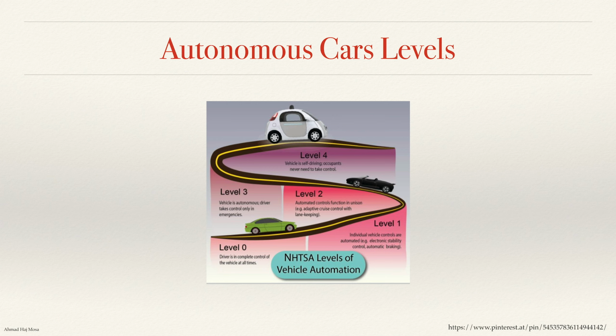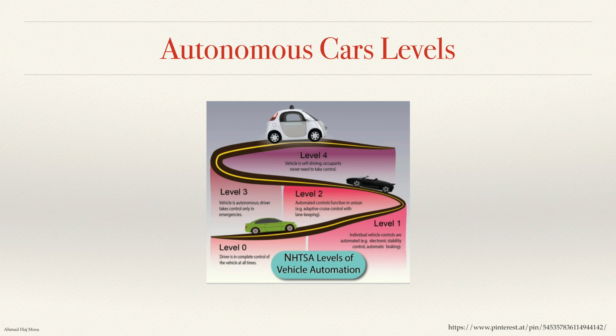Before starting deep into the development of the simulator, I would like to show you some introduction about self-driving cars and the levels of automation. So in the self-driving cars industry, we have mainly 4 to 5 levels, starting from level 0 with no automation at all, so the driver has full control of the vehicle.